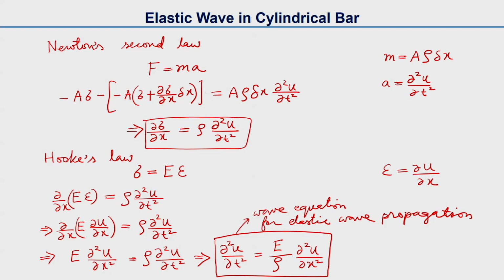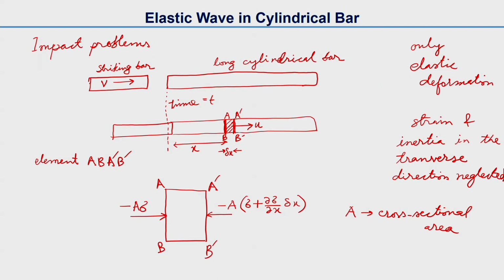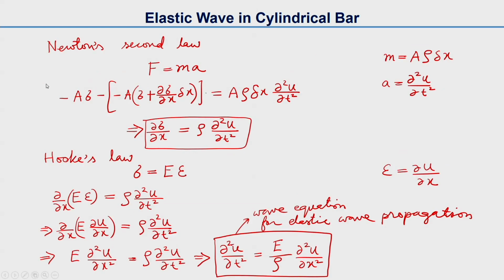So while a striker bar impacted a cylindrical thin bar, this is the problem we took, and then we finally derived the wave equation for elastic wave propagation, which is the double partial of displacement with respect to time is equal to Young's modulus divided by mass density, multiplied by double partial of displacement with respect to x.